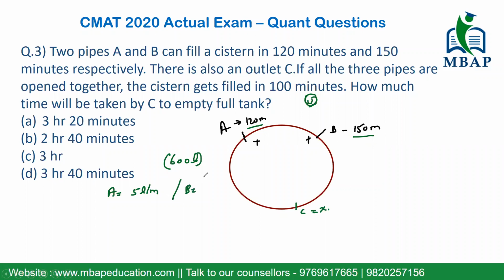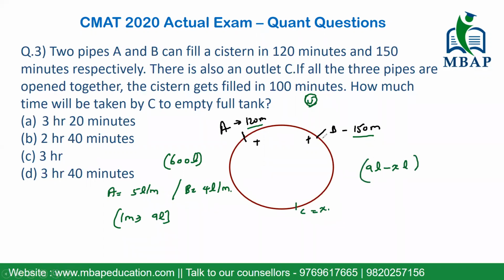Similarly for B, it's going to be how much? 600 upon 150, which will be 4 liters per minute. So in 1 minute, what is the total volume which is being filled up? This is basically 9 liters. Now 9 liters is basically the positive amount of water which has been filled in. It's been said C is also working. Let's assume C can withdraw X liters in 1 minute, right?